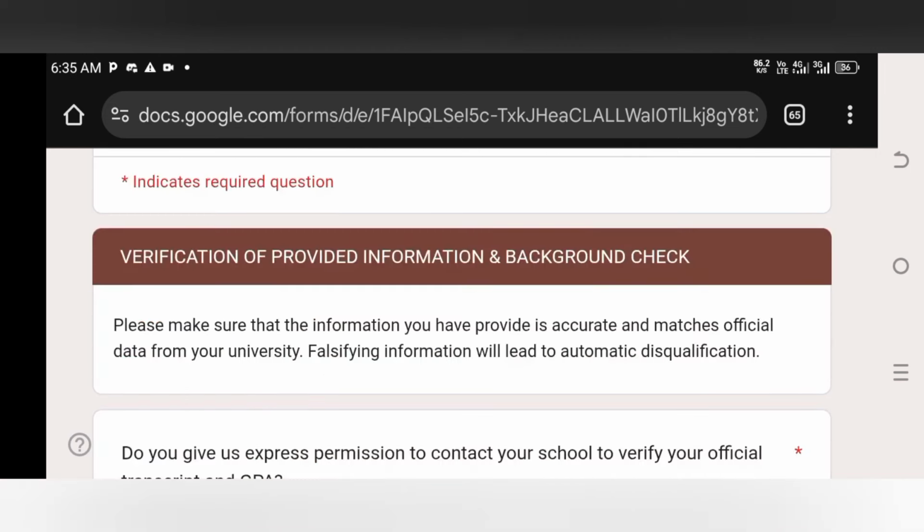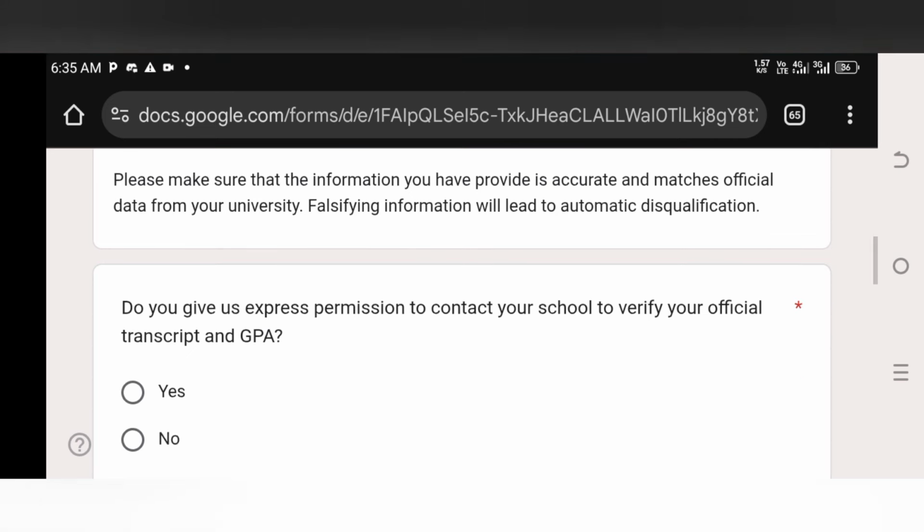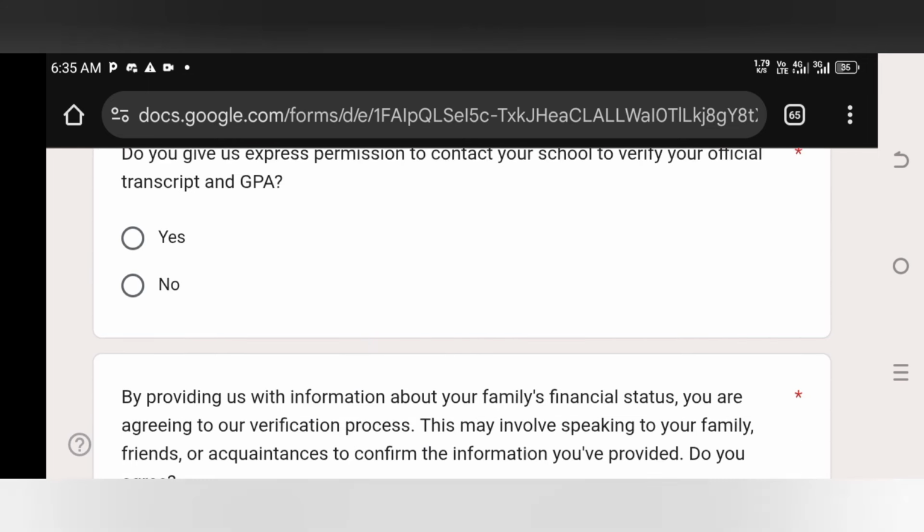So after everything, you actually have to verify or provide information and a background check. You have to make sure that the information you provide is accurate and matches official data from your university. Do you give them express permission to contact your school to verify your official transcript and GPA? You have to click yes. When you click yes, it means they can actually contact your school to check if the official transcript and GPA is legit.